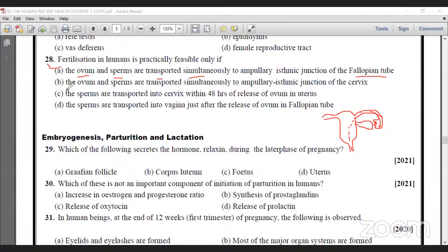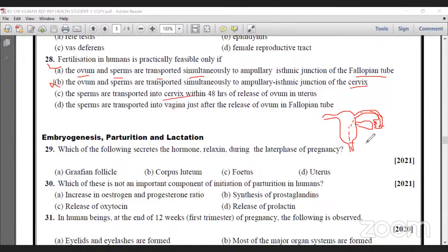Let us see B. Ovum and sperm are transported simultaneously to the ampullary-isthmic junction of the cervix. Not in the cervix. The cervix is here, but the egg is not found in this region. It is found in the ampullary region. And the rest is wrong. In C, the sperms are transported into the cervix within 48 hours, release of ovum in the uterus, is also wrong. It is not in the cervix region, it is in the ampullary region.